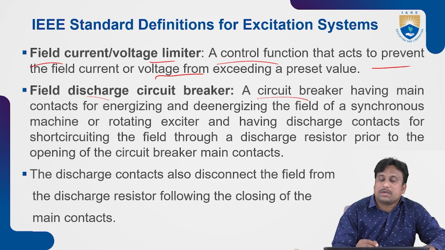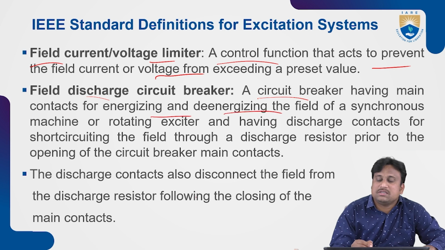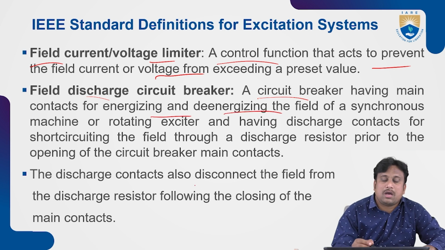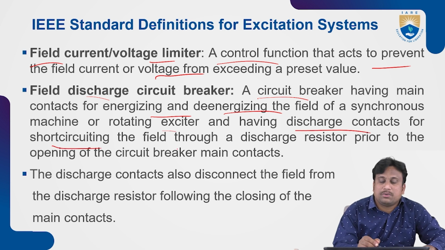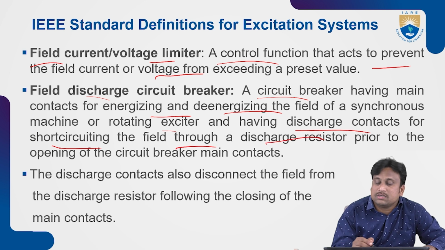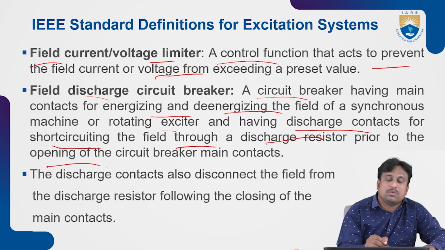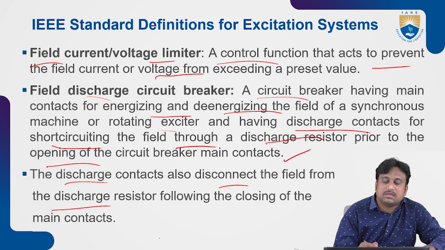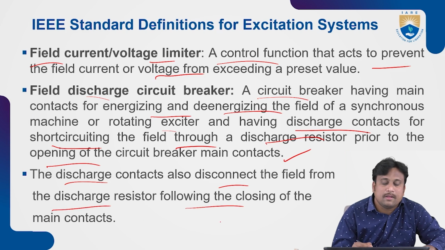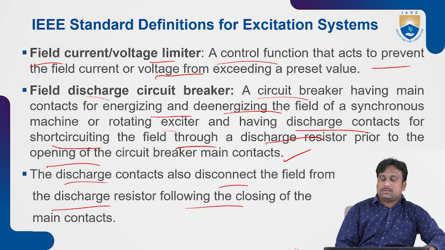That means a circuit breaker having main contacts for energizing and de-energizing the field of the synchronous machine or rotating exciter. The discharge contacts short-circuit the field through a discharge resistor prior to the opening of the main contacts. The discharge contacts also disconnect the field from the discharge resistor following the closing of the main contacts.